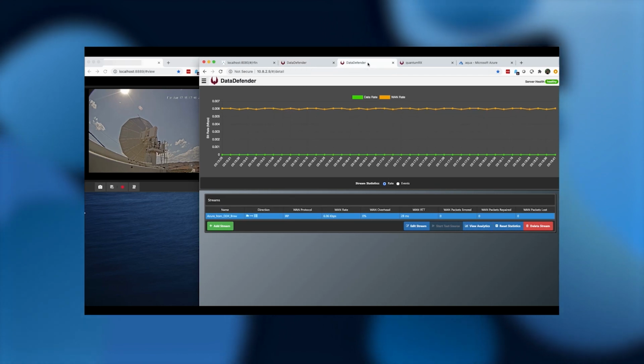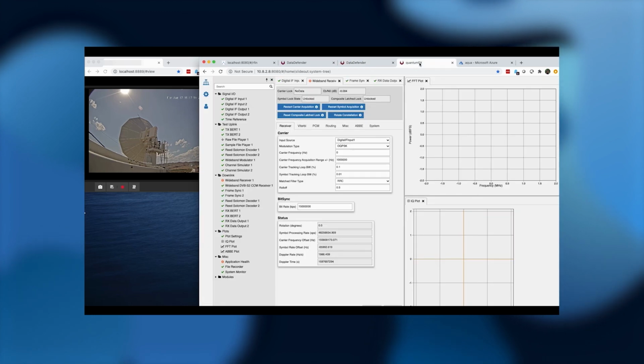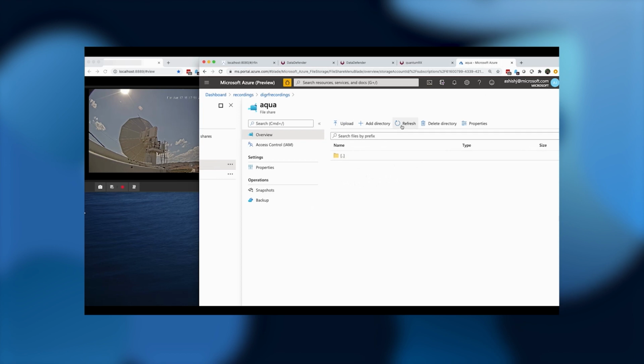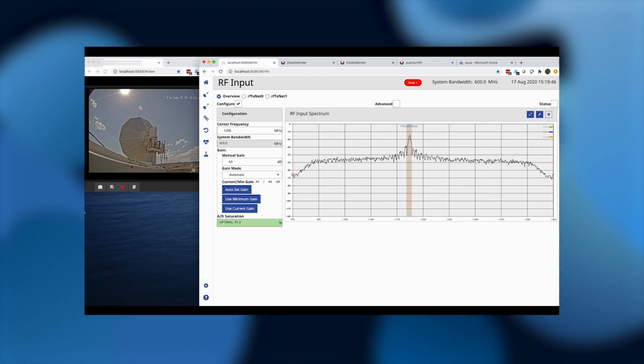We've instantiated a Data Defender in the cloud. And then also in the cloud, in Azure, we've instantiated a software modem that will be doing the demodulation in real time. We've also set up some scripts in the background to work on that data and provide files in real time. So we see the satellite is above the minimum elevation.